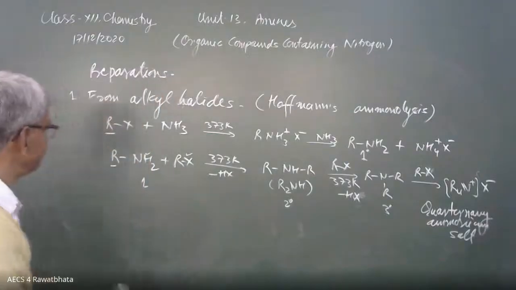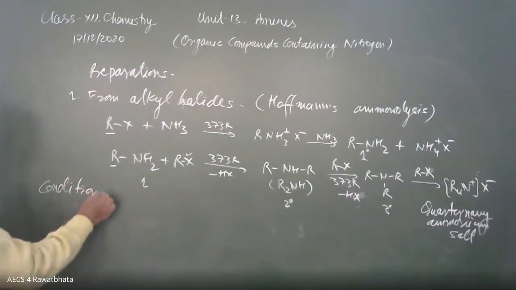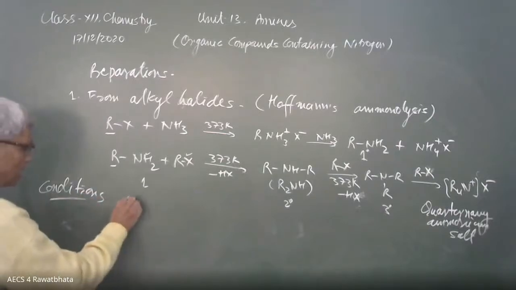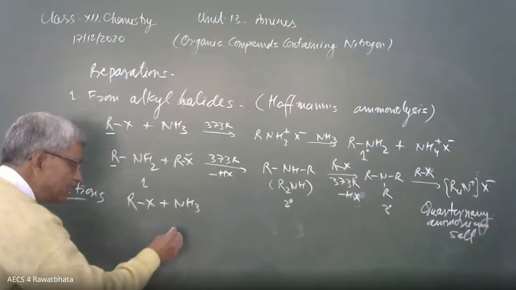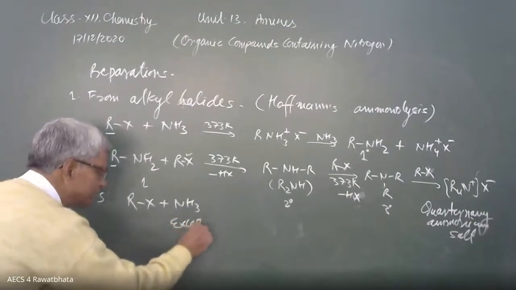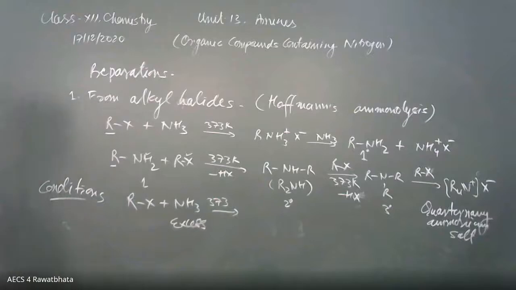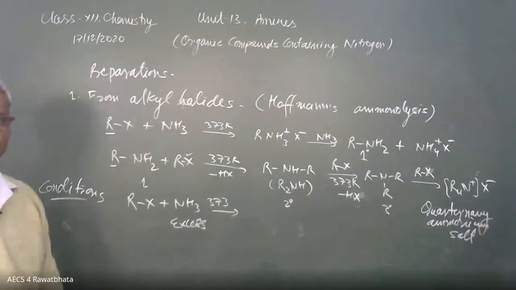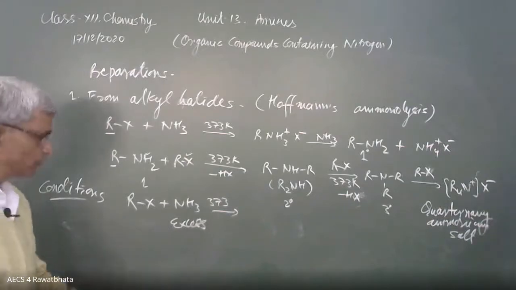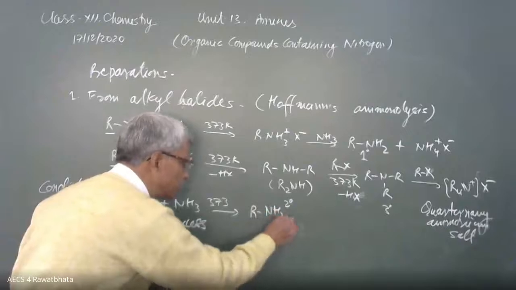Now the conditions. Here RX combines with NH3. If ammonia is in excess, what is going to happen? Whatever alkyl groups are available there combine with ammonia and form mainly RNH2.